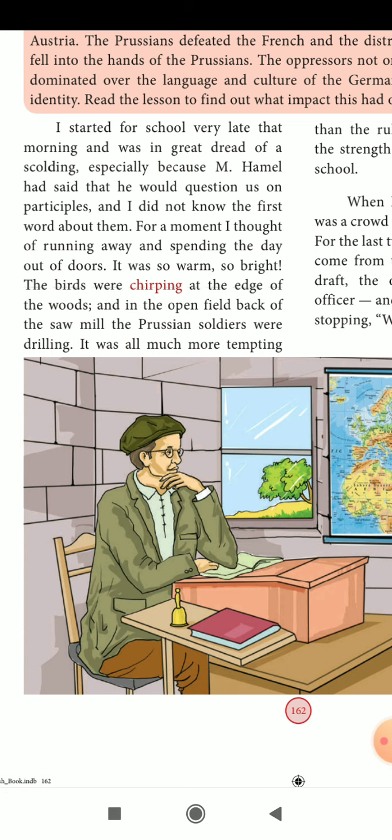Give, gave, given. That third form, given, take, took, taken. That only is participle. In French lessons and English, participle is very important. So that particular day Hamel was about to question all the students regarding participle, but the author says he did not know one of them.